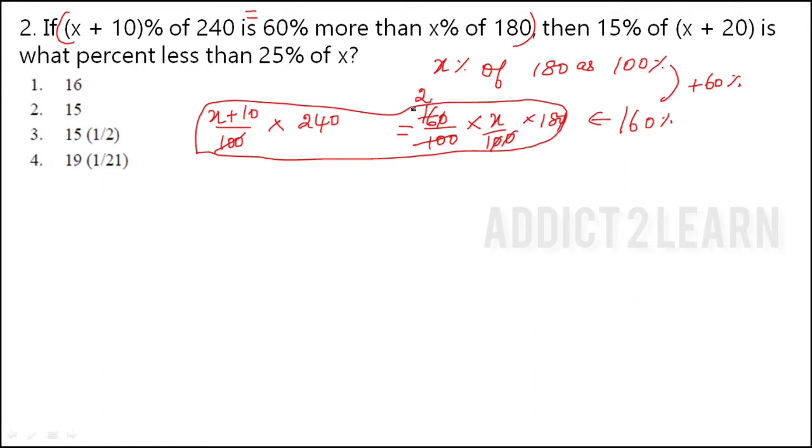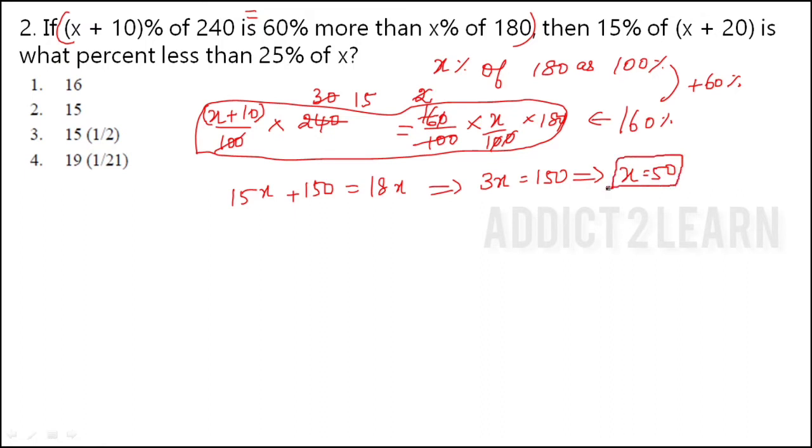So 2 18s are 16 and 3 18s are 24. And we can again cancel it by 2 table, that is 15. Then we have to multiply this 15 into this. So 15x plus 150 is equal to, here 18 is there and x is there. So 18x. So we will get 3x is equal to 150. Then we can say that x is equal to 50. So we finally find the x value.